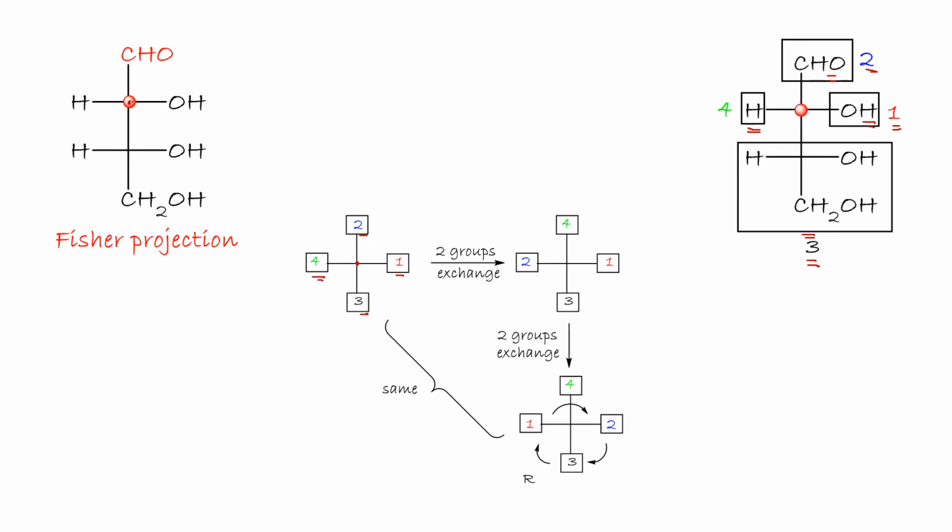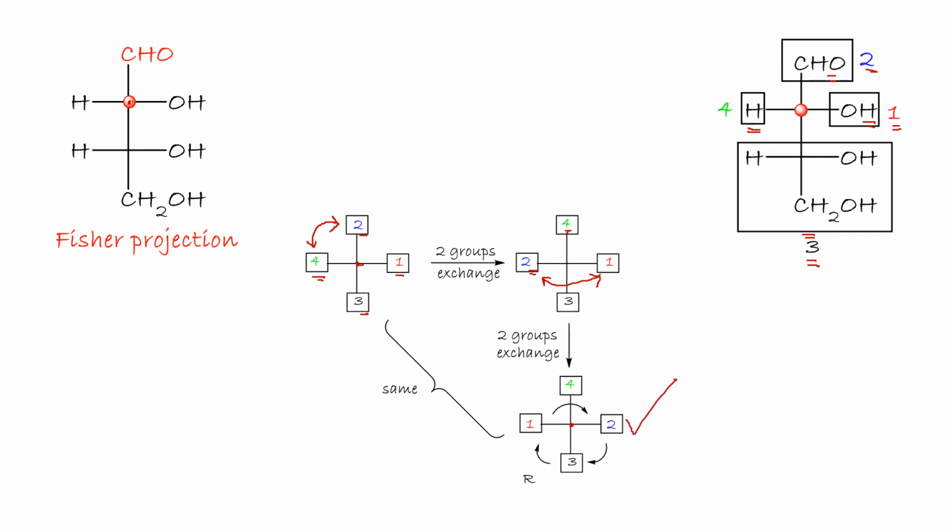As we mentioned, if we do two successive changes here, 1 and 4, and 2, 4, and then change 1 and 2, we will come up with the same configuration as the starting one.